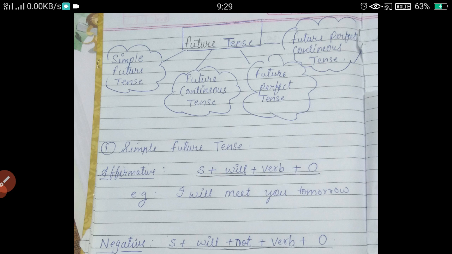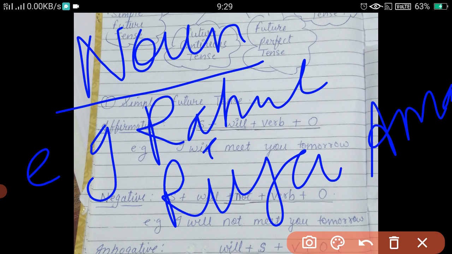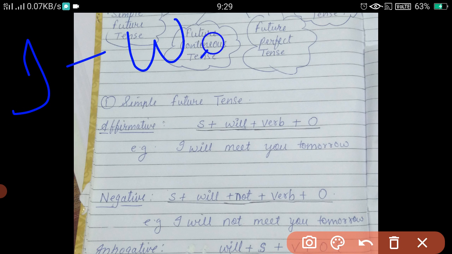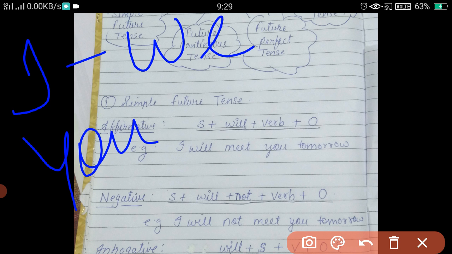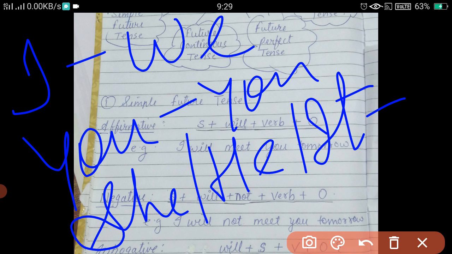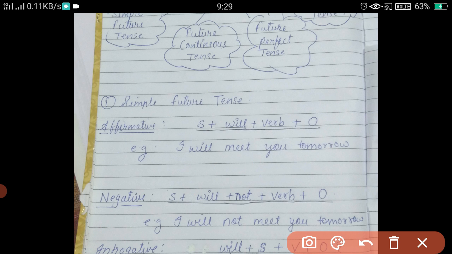Okay, and another is pronoun. You can choose your subject as a pronoun also. For example, I, its plural form is we, you, then its plural is you, then third person singular he, she, and it, and its plural form they. So any of these you can choose as a subject. Okay, I have chosen here I. So I, then after that what will come after the subject selection?